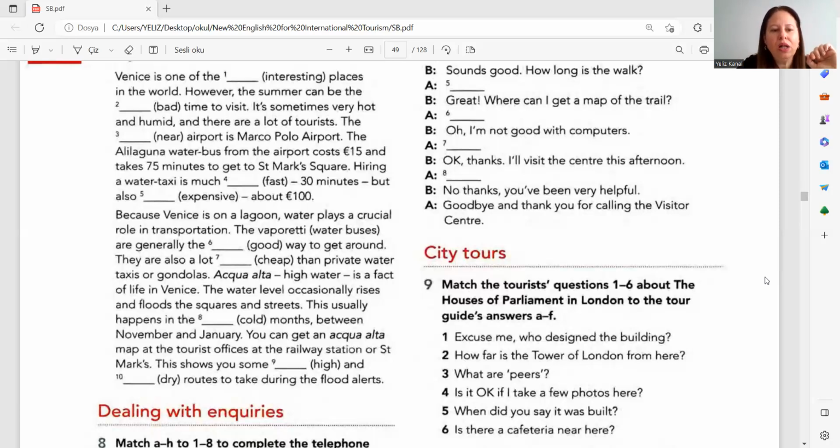You can get an Acqua Alta map at the tourist offices at the railway station or St. Mark's. This shows you some blah blah and blah blah routes. Nasıl diyeceğiz burayı? This shows you some higher and drier routes to take during the flood alerts.